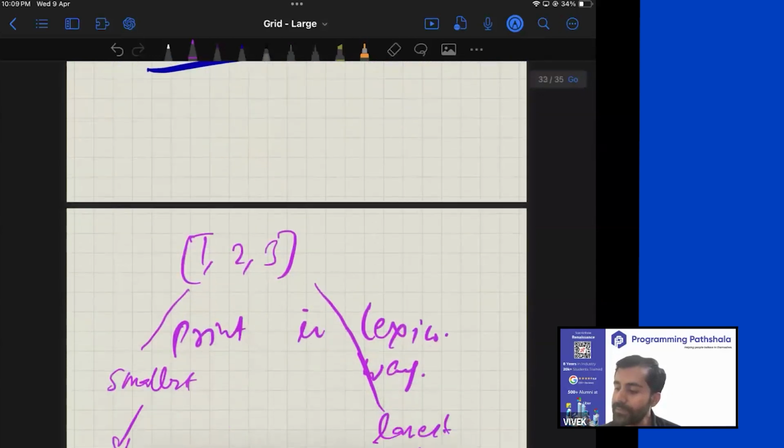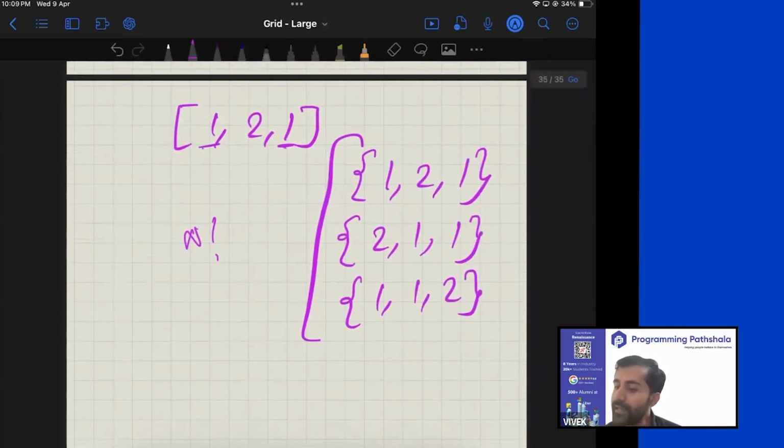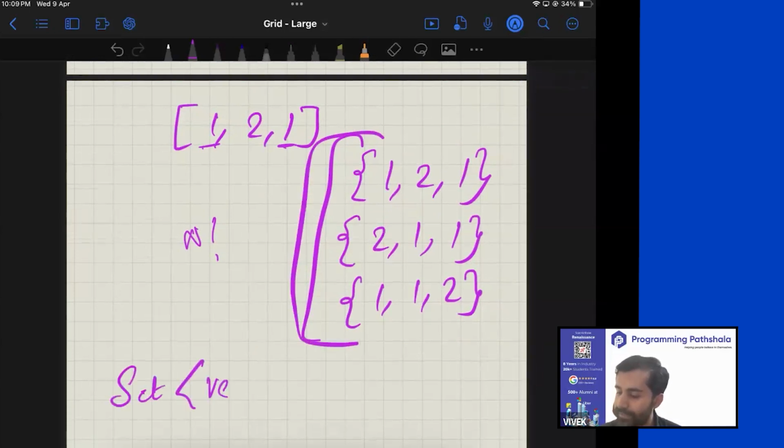So I've seen 90% of people, when asked this question in interviews, say that, hey, let me use the same approach, but let me store all these permutations inside a set. So let me keep a set of vector. And tell me how many of you got this exact same approach in your head? That you will store all of them in a set, and the set will automatically take care of discarding the duplicates, right? This approach will not be appreciated.